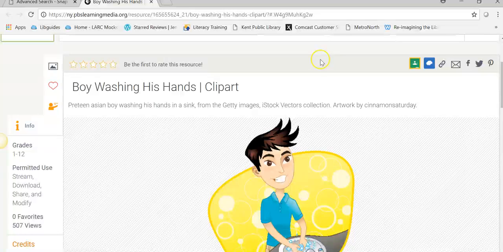And here in PBS Learning Media, there's an icon at the top to share on Google Classroom. This would get you the share link, and you could email it, and then you could share it on any of these social media resources.